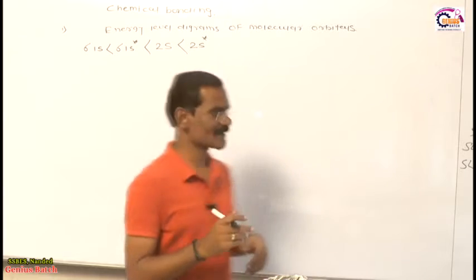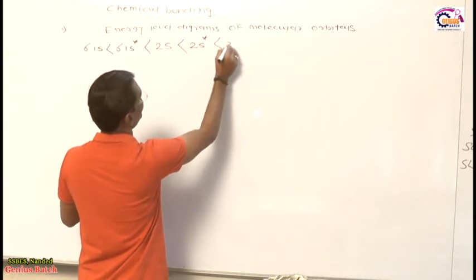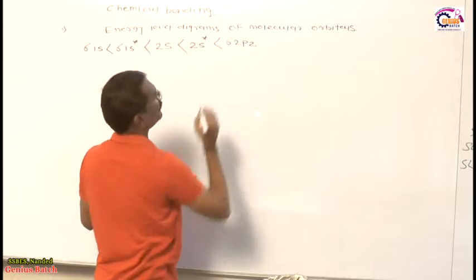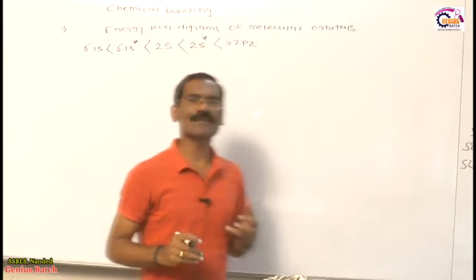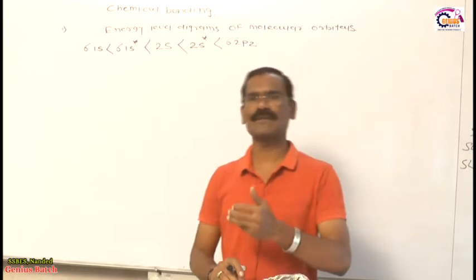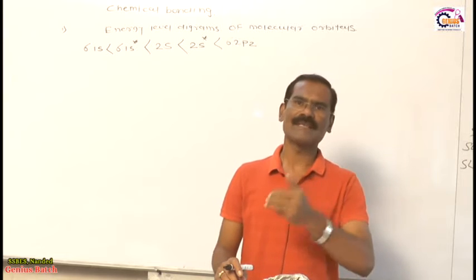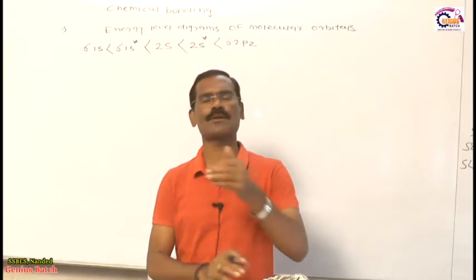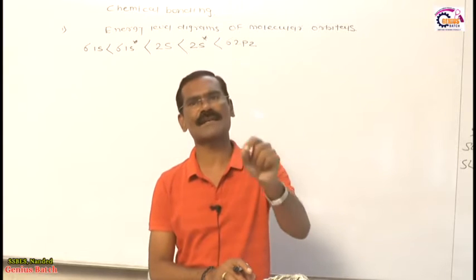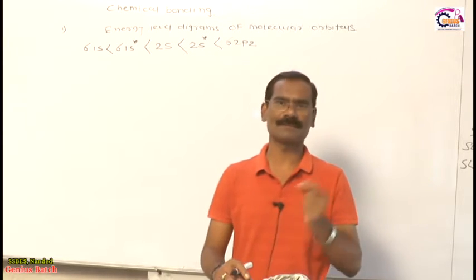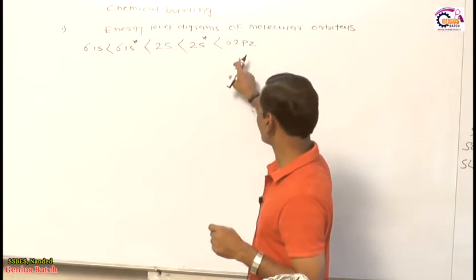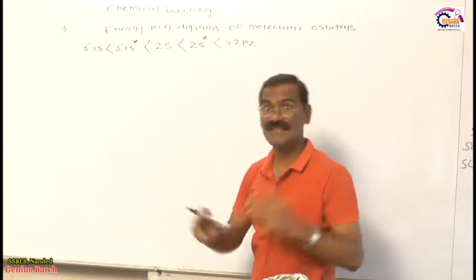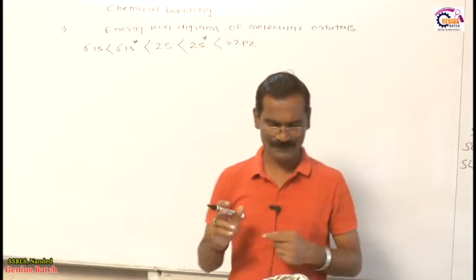Then after that sigma star 2s, comes the energy of sigma 2pz, as you all know very well, because in the p atomic orbital we have three orbitals, px, py and pz. But whenever sigma bond formation takes place, out of all the p orbitals, only pz is involved in the sigma bond formation. That's why after 2s star, the higher energy one becomes sigma 2pz.